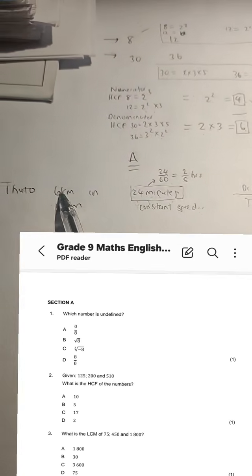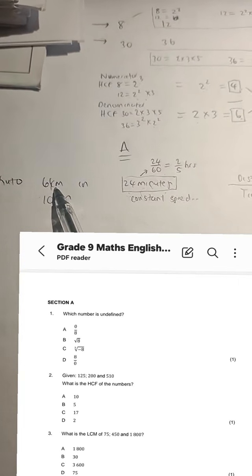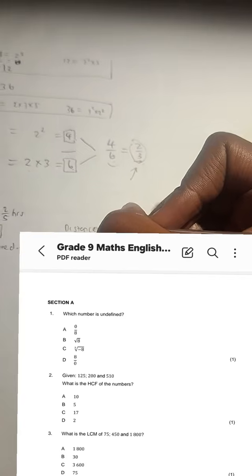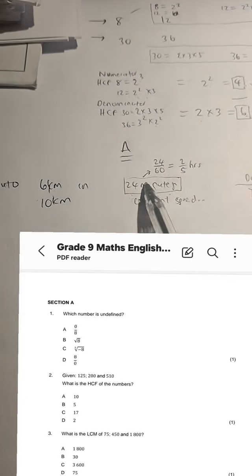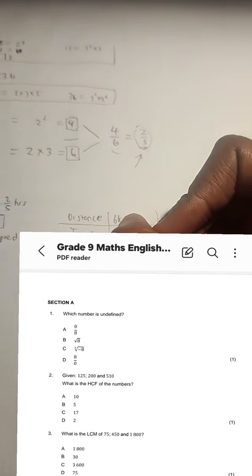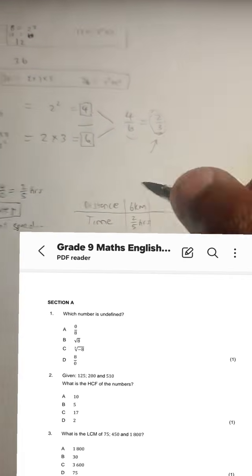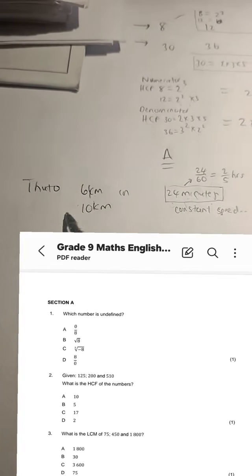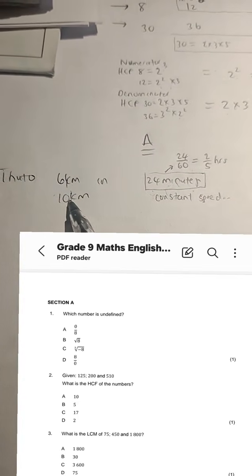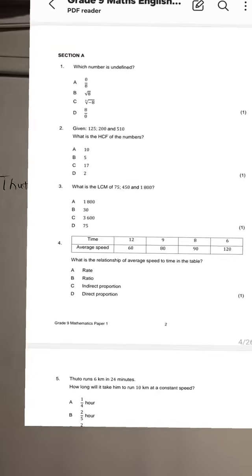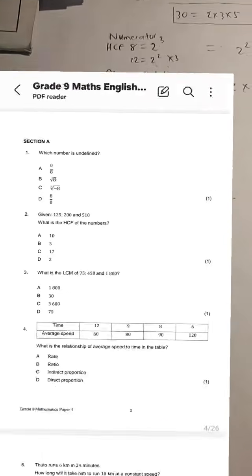Sorry about that. So Tuto runs 6 kilometers. This is the distance that he runs. In how long? In 24 minutes. That means 2/5 hours. The question that was being asked was, how long will it take?